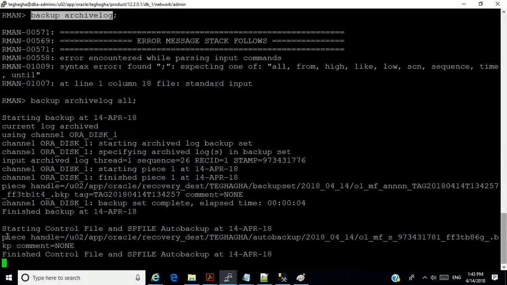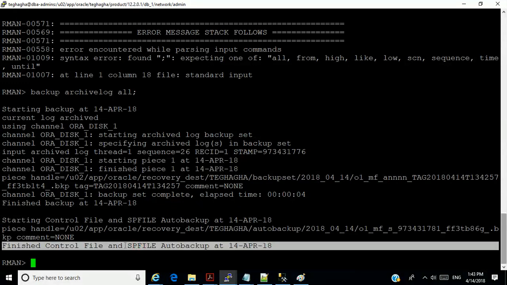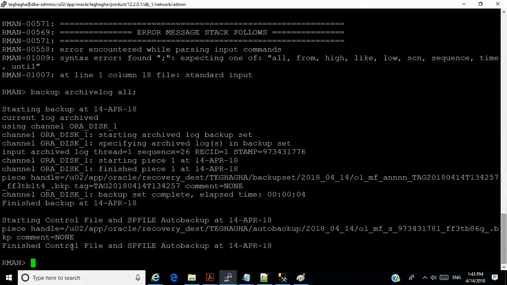I can see at the end of it, it also does the backup of the control file and the SP file. So in case of a failure, I can always start up nomount, then restore the control file.